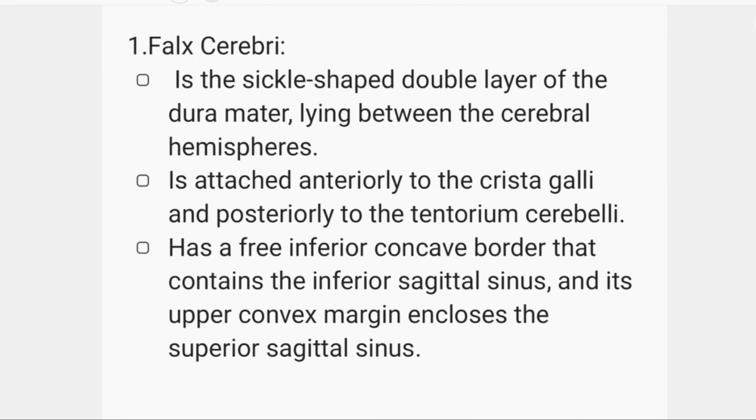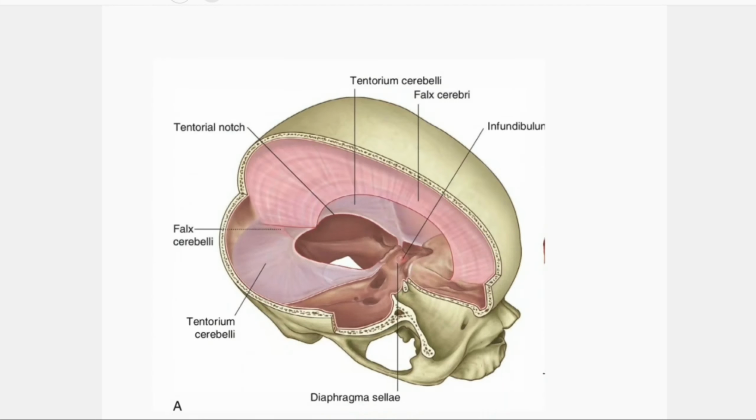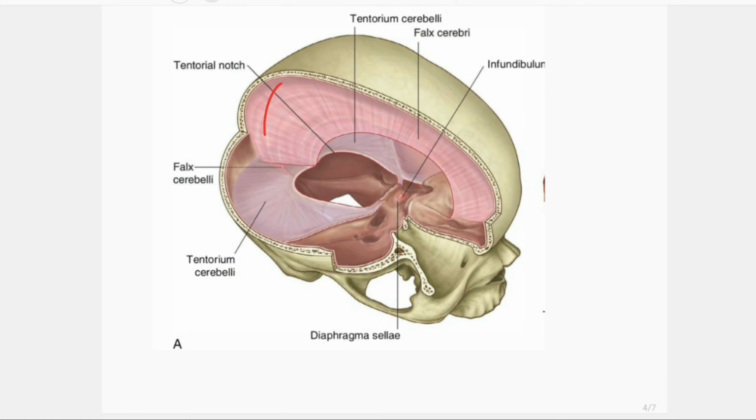Now let's discuss the falx cerebri. It is a sickle-shaped double layer of dura mater lying between the cerebral hemispheres, attached anteriorly to the crista galli and posteriorly to the tentorium cerebelli. The crista galli is part of the ethmoid bone. From the figure we can see the falx cerebri attached anteriorly to the crista galli of the ethmoid bone and posteriorly to the tentorium cerebelli, the transverse dural folding that separates the cerebrum and cerebellum.